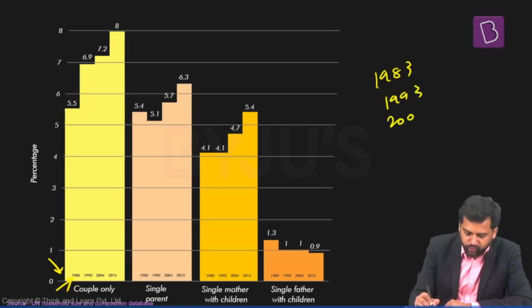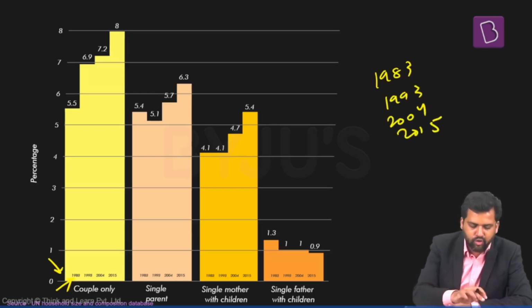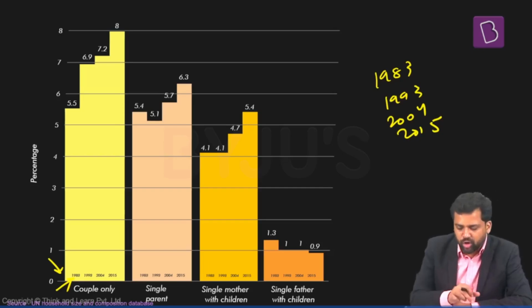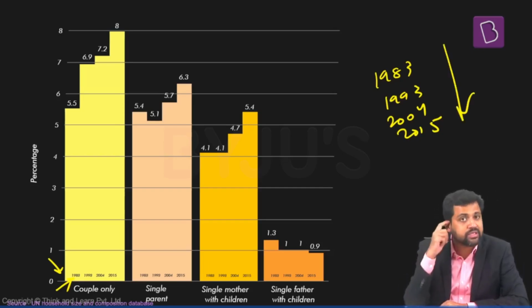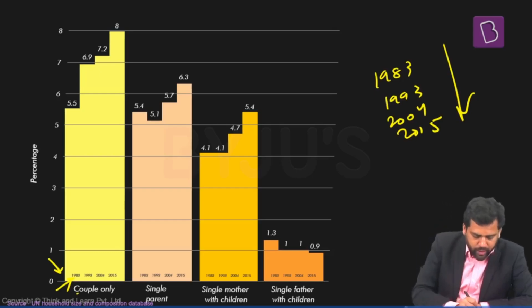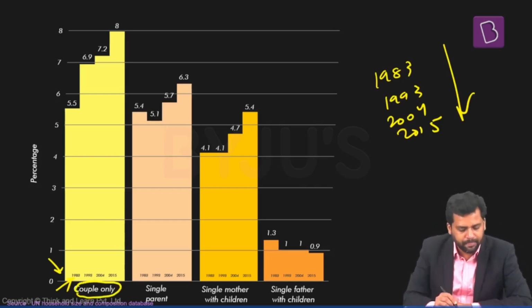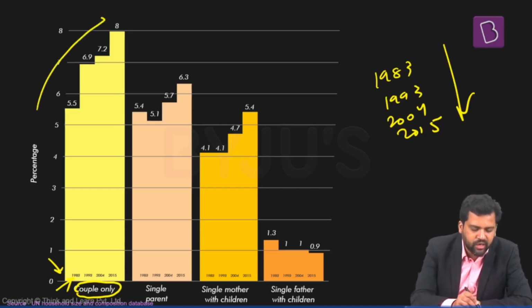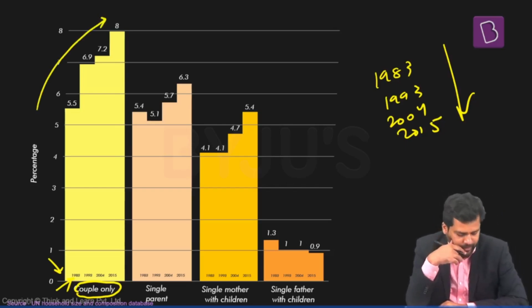1993, 2004 and 2050. Right? So 4 bars in each column you can see. So how things have changed. If you look at couple only family, their percentage has gradually increased. Right, so couple only family, the percentage is gradually increasing over a period of time.